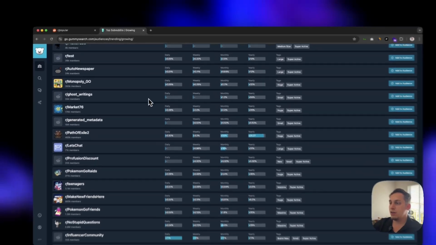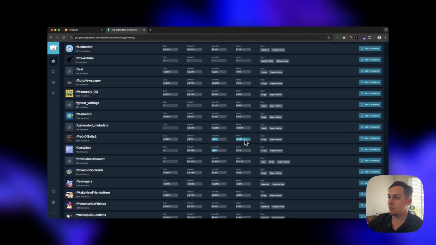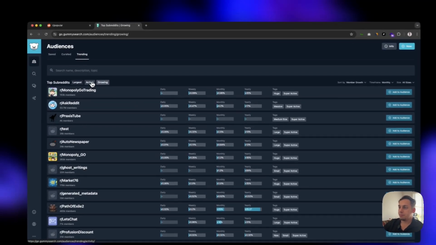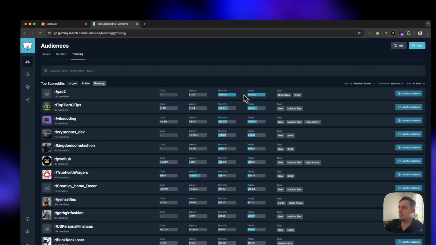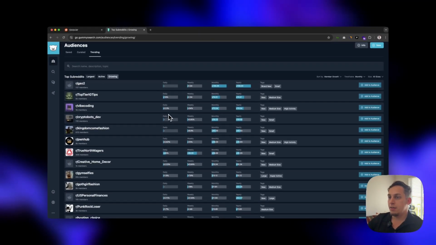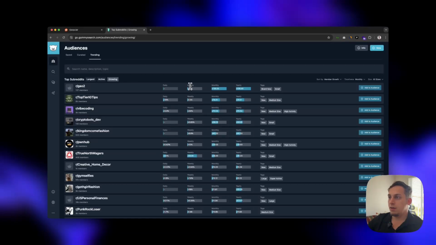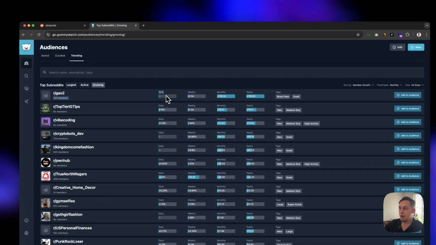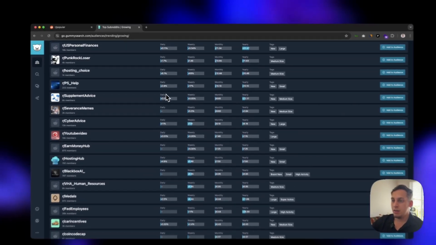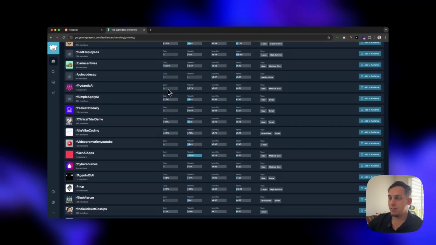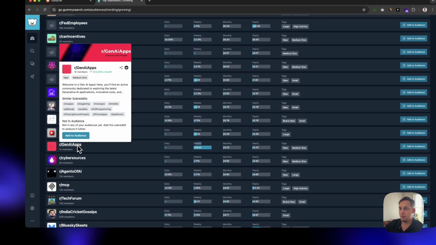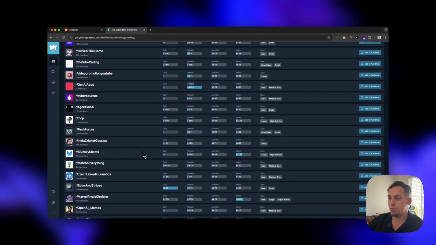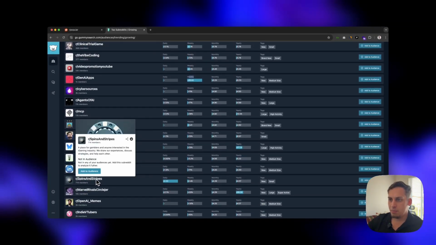So the growing ones are interesting to see. You can see here that they have these graphs, and these are based on yearly, monthly, weekly, and daily. So it's good to see these because they show which ones are growing on a weekly or daily basis. So this one, for example, is growing really fast. Gen AI apps, right? So this is something that's very trendy. Spins and Stripes, a place for gamblers and anyone interested in the iGaming industry.